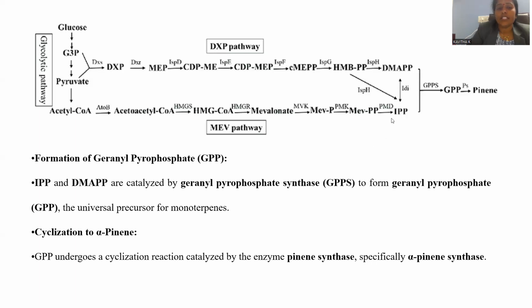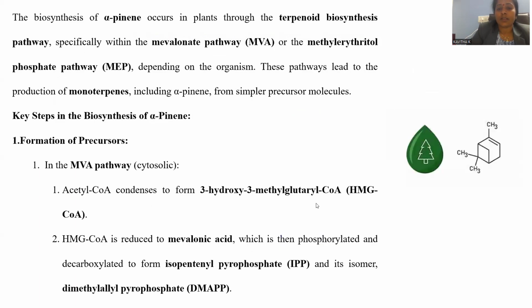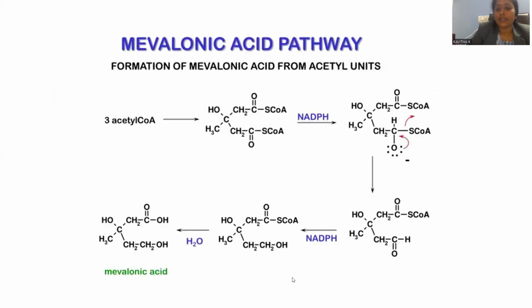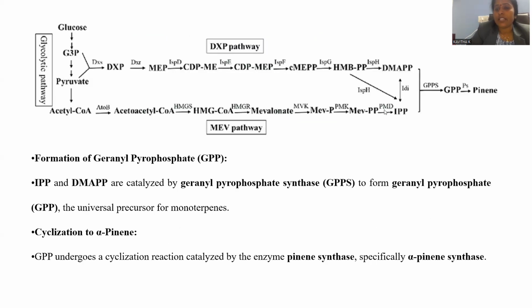And further, there is a formation of IPP, isopentenyl pyrophosphate, right? IPP will be synthesized whenever it is added with PMD. PMD is the enzyme added upon mevalonic acid pyrophosphate, and we will get isopentenyl pyrophosphate, another intermediate.